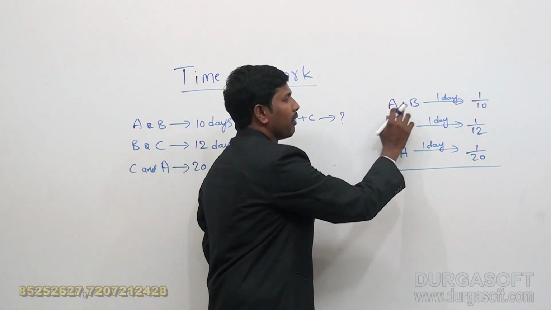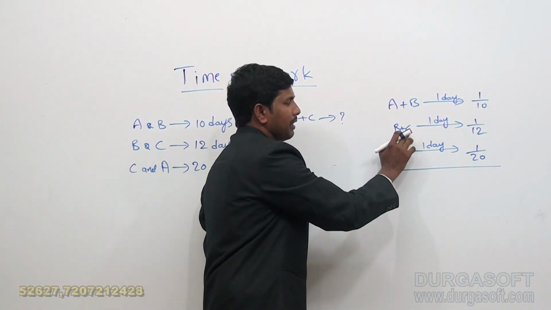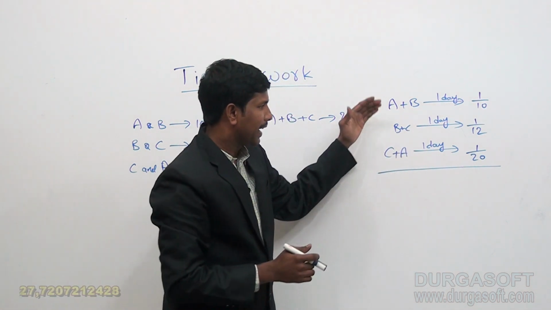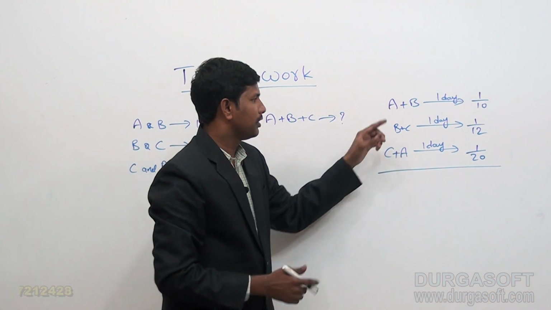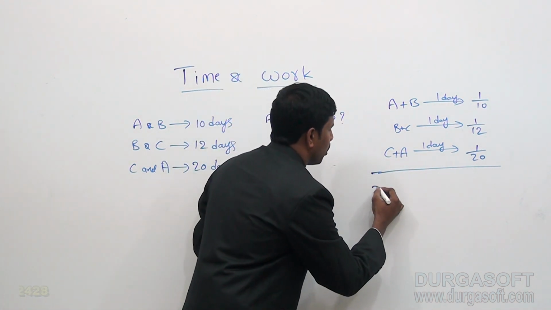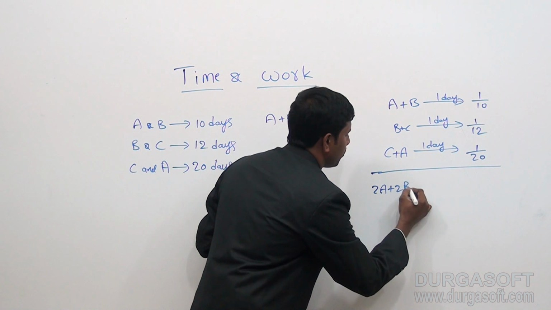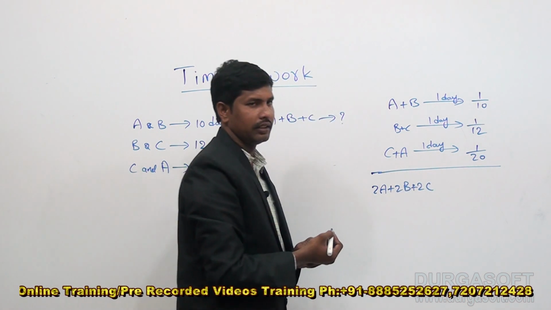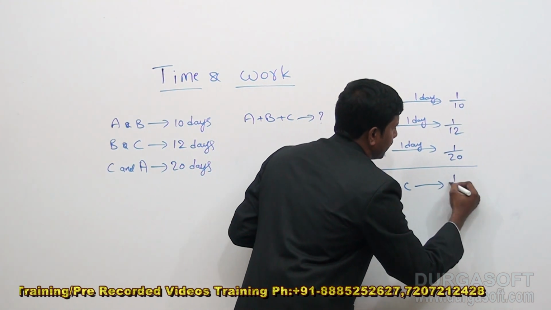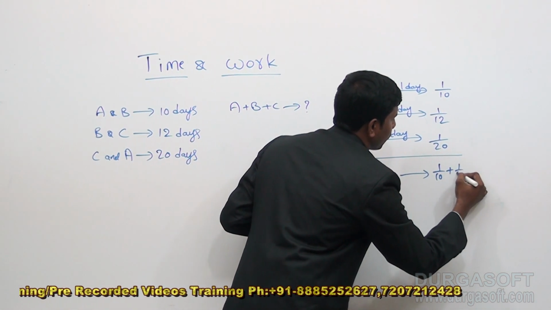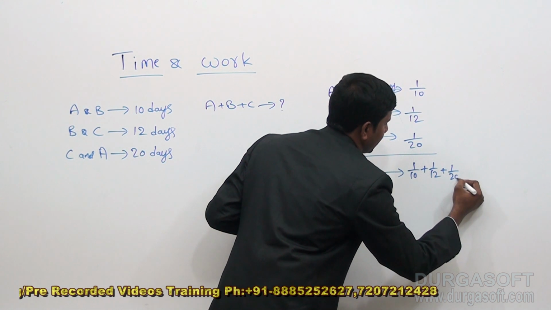So, 1 day work of A and B together, B and C together, C and A. When I add A plus B plus B plus C plus C plus A, we will get 2A plus 2B plus 2C. For them, it is 1 by 10 plus 1 by 12 plus 1 by 20.